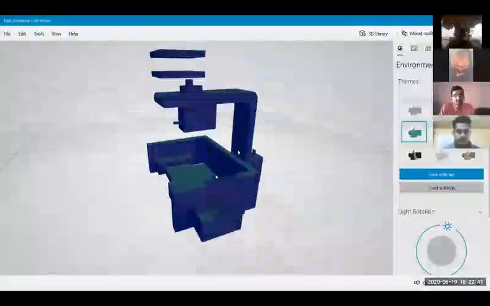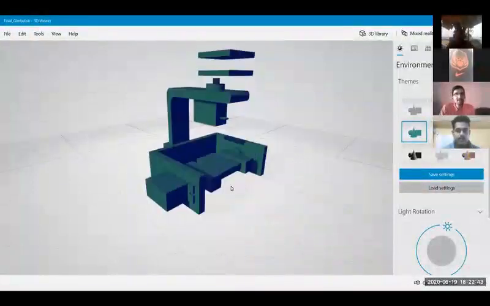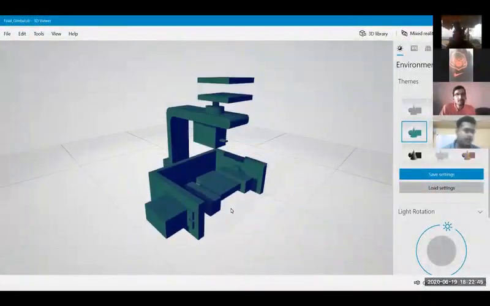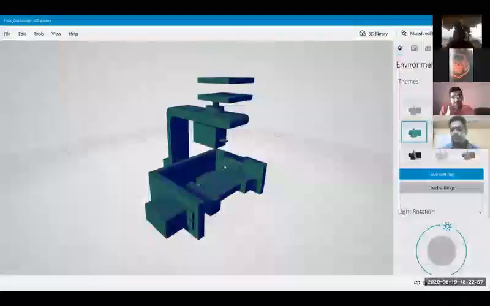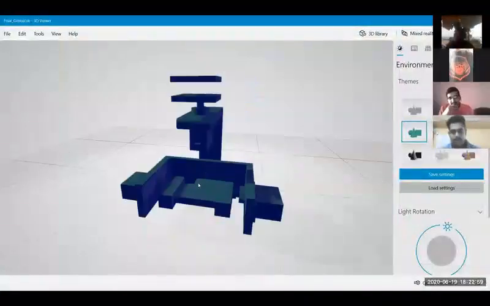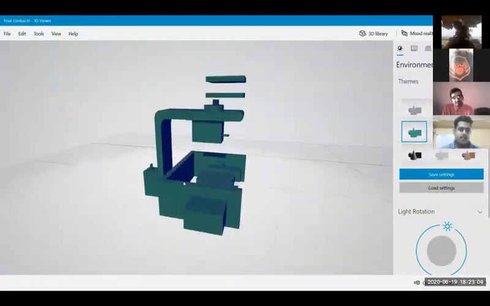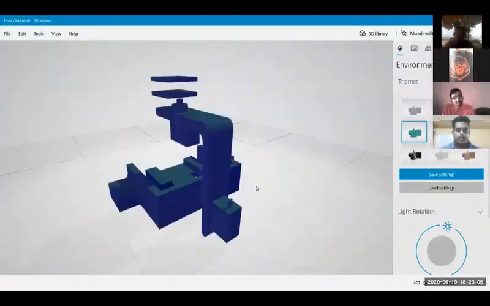Which software did you use for this? For this build, I used 123D Design, but later I also used Fusion 360 in some later processing. It provides greater flexibility in the design process.